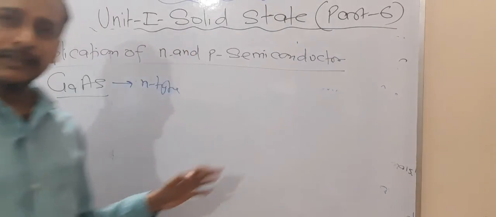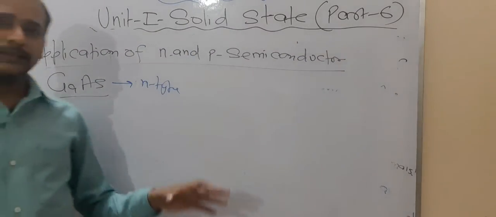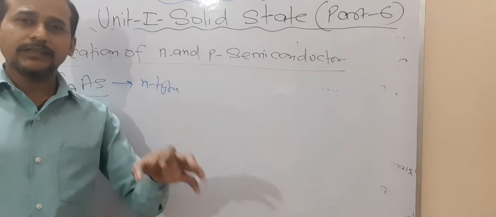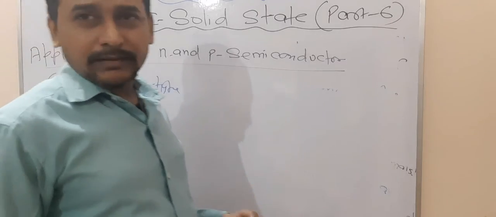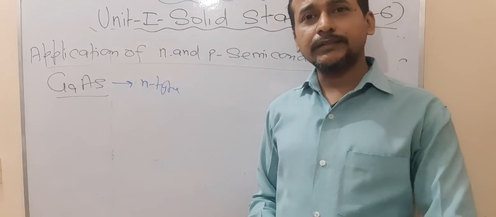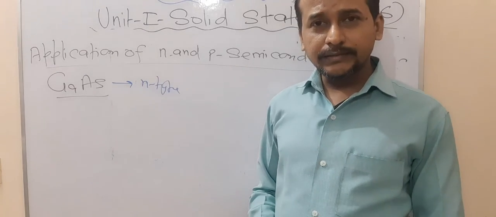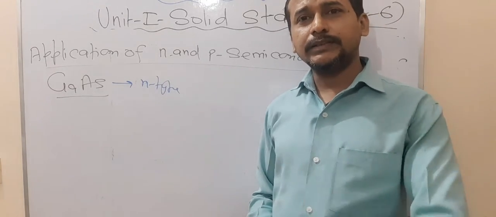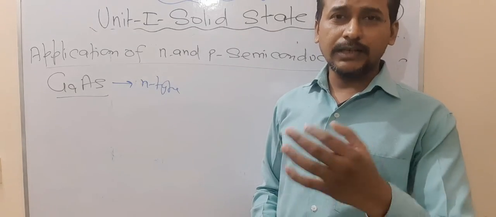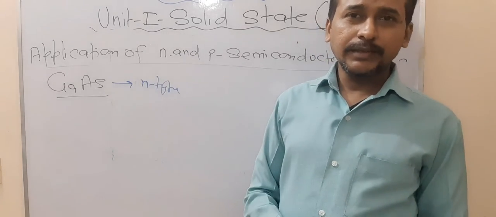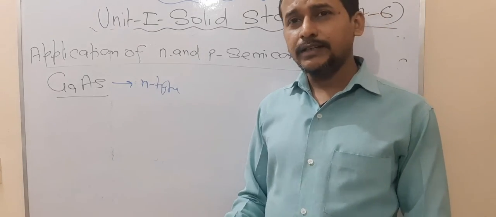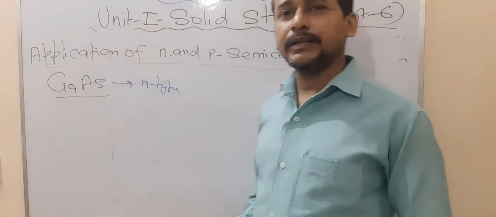This may be N-type, this may be P-type, depending upon the doping. If doping is done by group 13 elements to silicon and germanium, they will generate P-type semiconductor. When doping occurs by group 15 elements, that means the nitrogen family, they will generate N-type semiconductor. Why are they N-type? Because one electron is more. Why are they P-type? Because the hole behaves as positively charged. So that's why you have to focus more on the semiconductor.